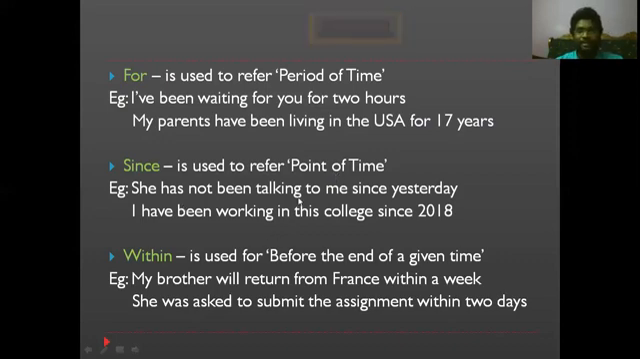So here, she has not been talking to me since yesterday. How long has she not been talking to you? Since yesterday. So we are giving the pinpoint, the exact time over here. That is what "yesterday" is.